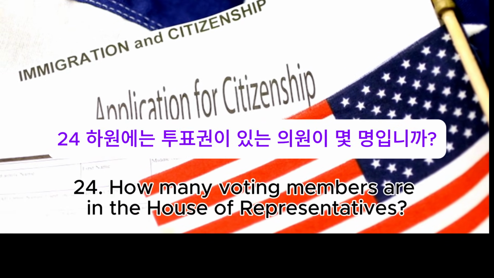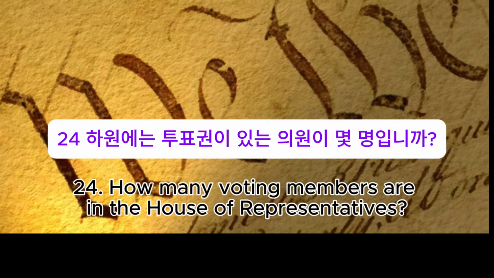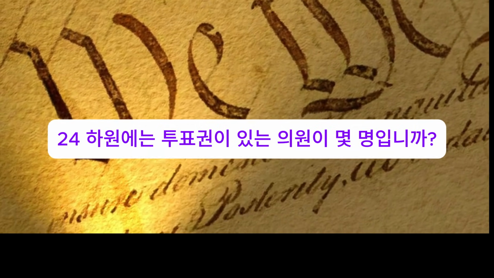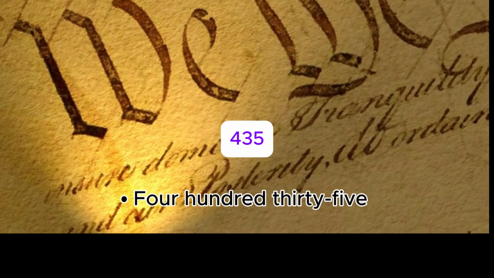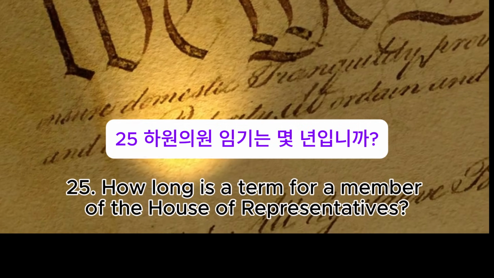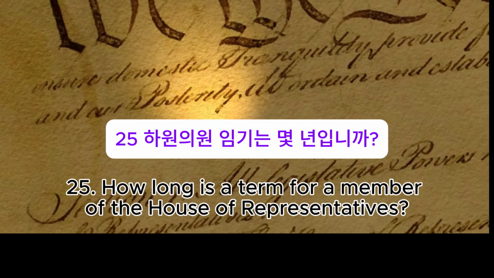24. How many voting members are in the House of Representatives? 435. 25.